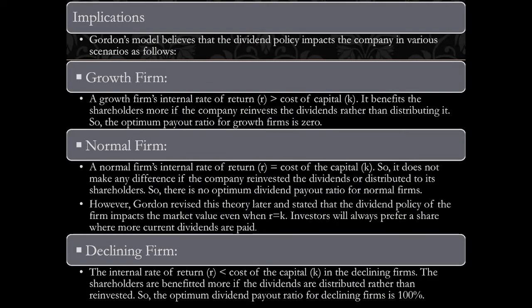Then again, Gordon's model believes that it impacts the company in various scenarios. When IRR is greater than K, it benefits the shareholders more if they reinvest the dividend than distributing it. Again, like I said, he's taking a step forward. What Walter's model said was that when the internal rate of return on the profitable avenues is more, then the company, which will usually be a growth company, it will be better for the company to reinvest or plow back the profit that it is generating instead of paying out 100% dividend.